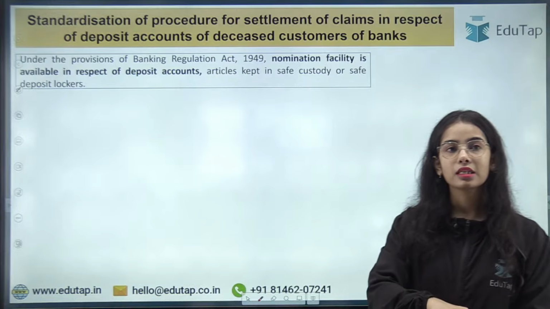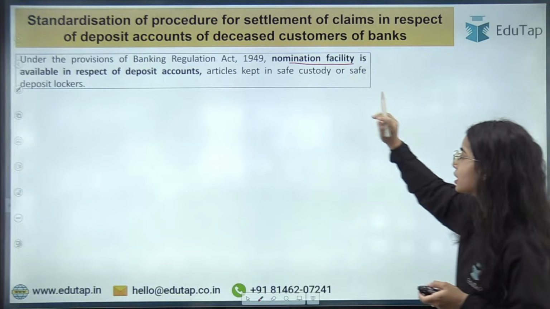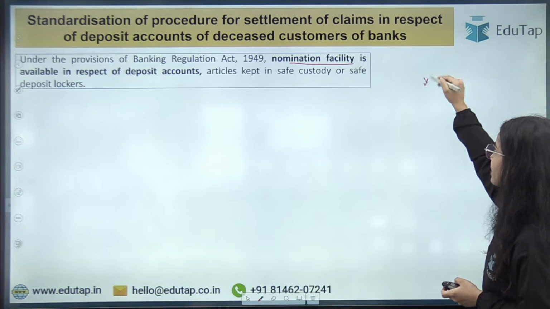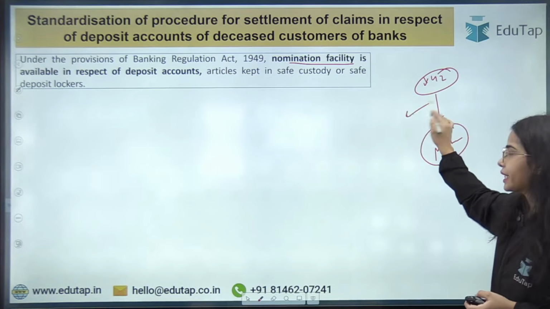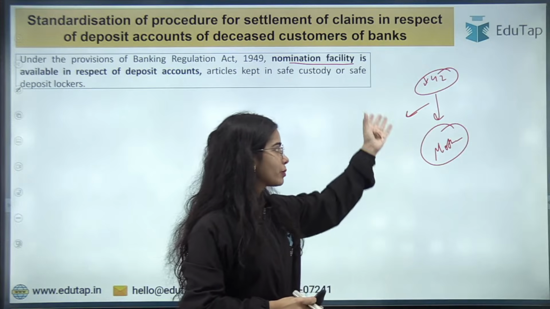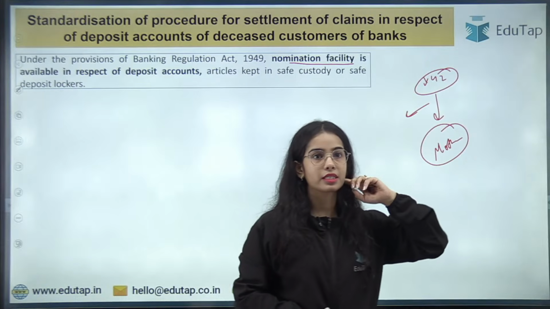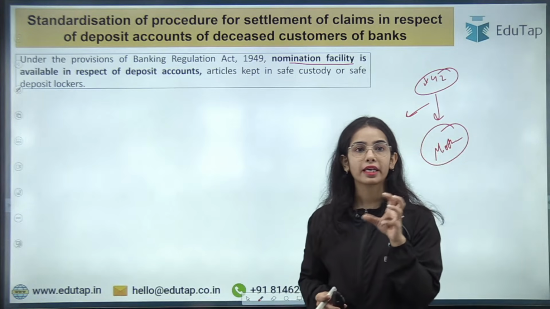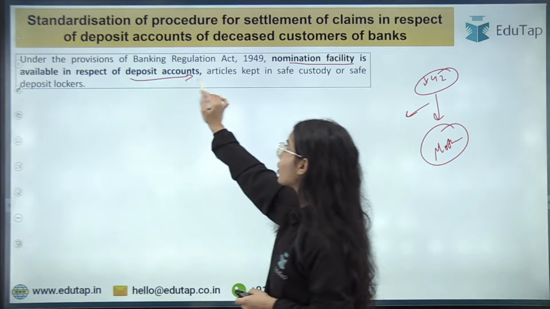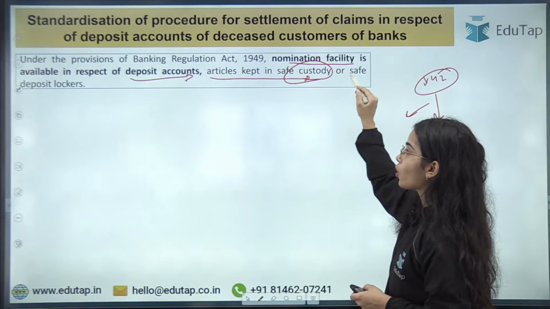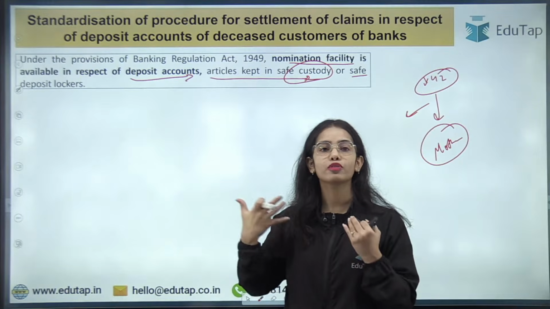Okay. So next is, see, under the provisions of Banking Regulation Act 1949, nomination facility. Basically, let's say I have a bank account in XYZ bank and I have nominated my mother. Okay. That in case something happens to me, the money from my deposit accounts will go to my mother, or from my safe lockers, the money will go to my mother. This is the basic idea. So under the provisions of Banking Regulation Act 1949, the nomination facility is available in respect of deposit accounts, articles kept in the safe custody or safe deposit lockers. So nomination is allowed for the deposit accounts, for the safe lockers and such.